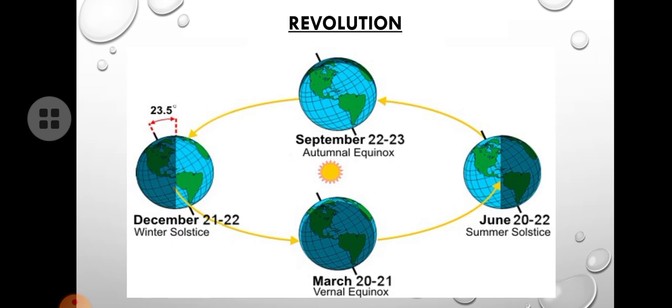Okay, now we move into solstice and equinox. So what are solstice and equinox? So look at the picture. So here, when the earth goes around the sun, it not only revolves around the sun, it also rotates itself.